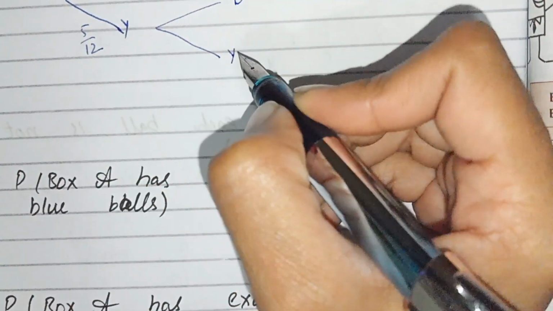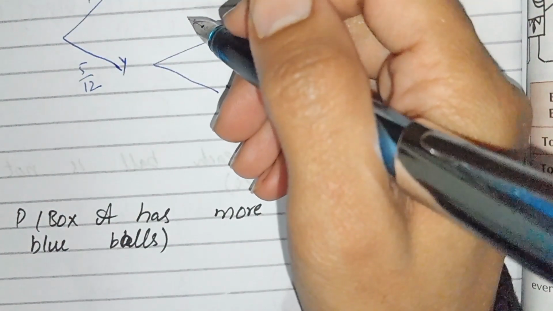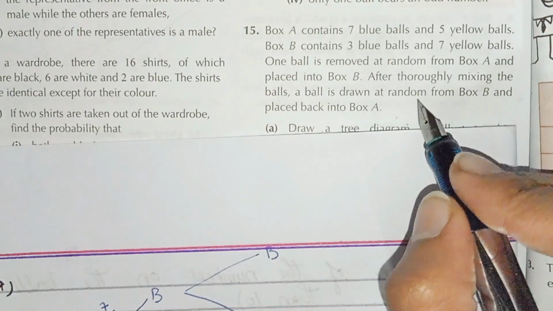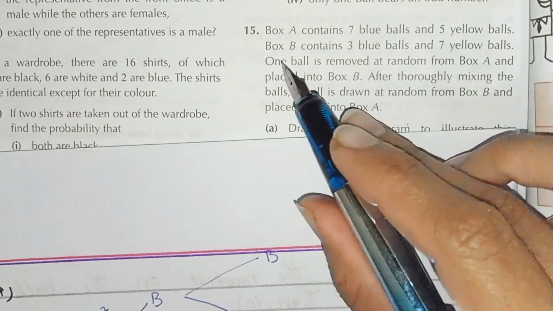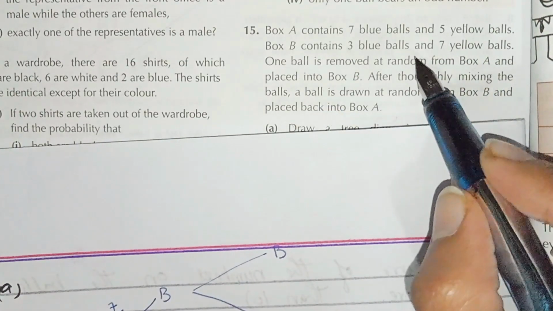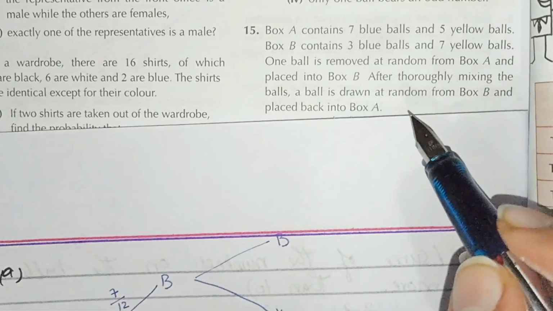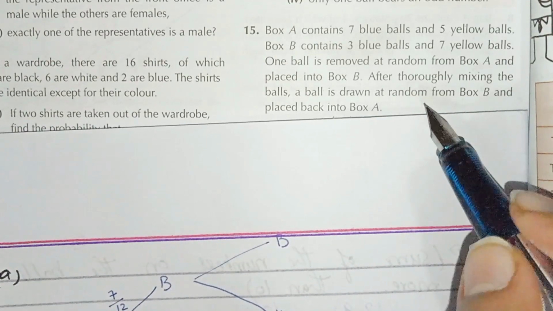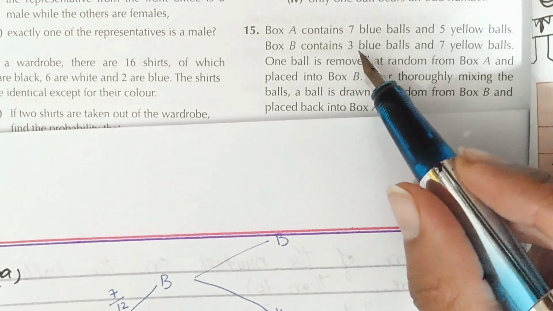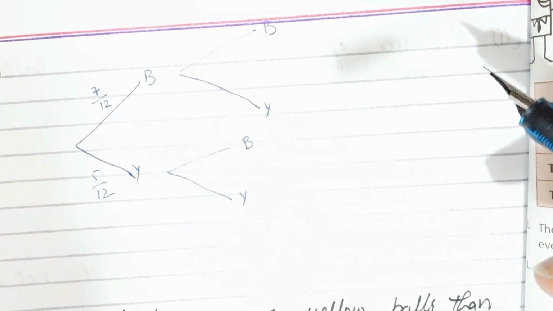One ball is taken from box A and put into bag B. Now students, we can understand that box B contains 10 balls, but one ball is placed into box B. That's why the total number of balls becomes 11, and there is a probability of getting the blue ball, 4, and also the probability of getting the yellow ball. So we can write the probability like that.